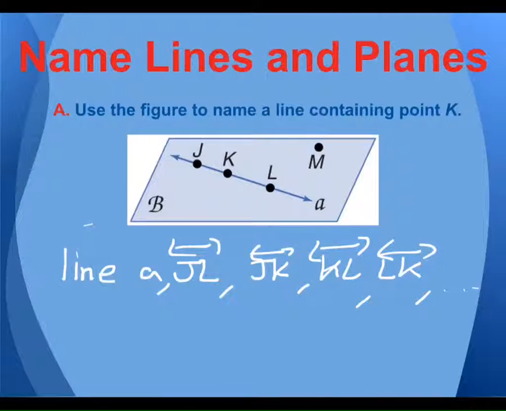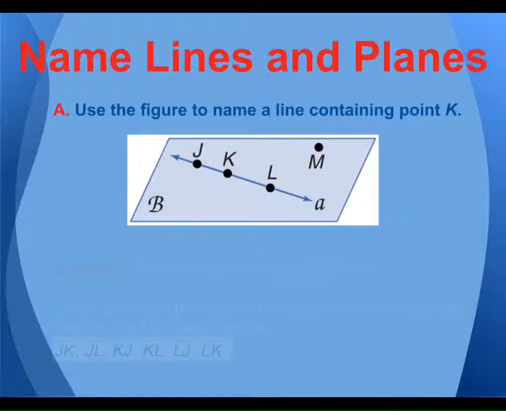You wouldn't call it line KM though, right? Because there's no line there. Or line LN. Or you wouldn't call it B because B is referring to the plane. Okay. So there's a few different answers there.